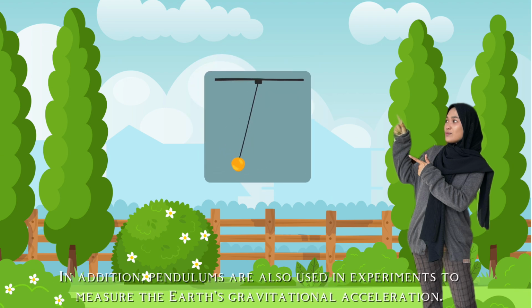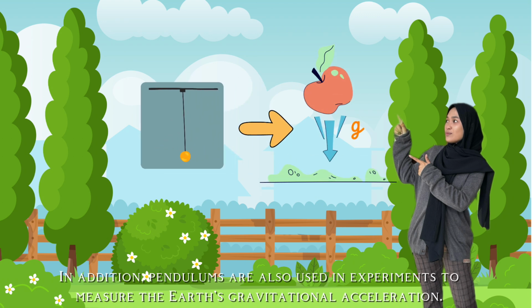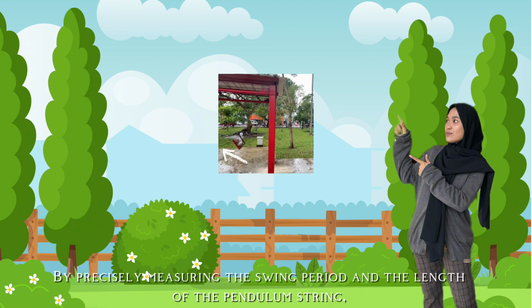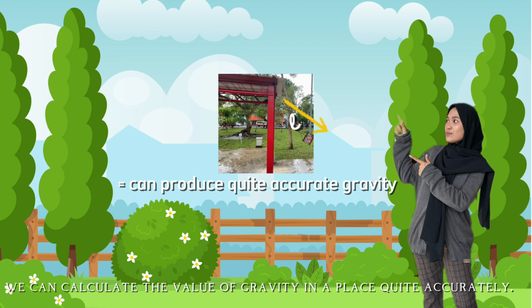In addition, pendulums are also used in experiments to measure the Earth's gravitational acceleration. By precisely measuring the swing period and the length of the pendulum string, we can calculate the value of gravity in a place quite accurately.